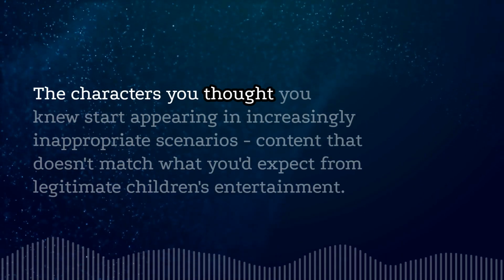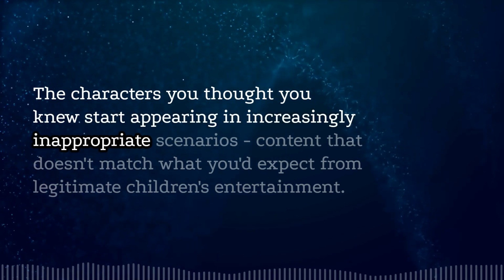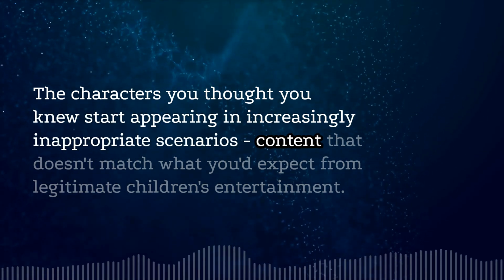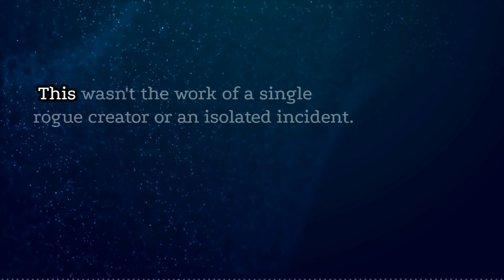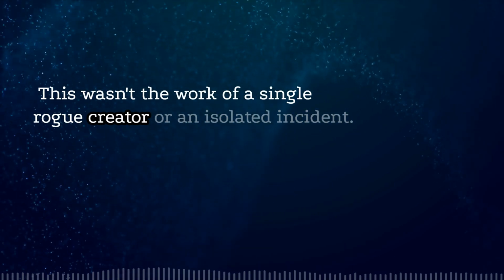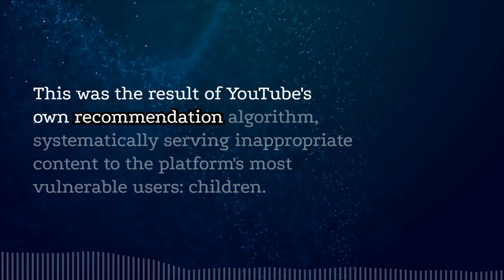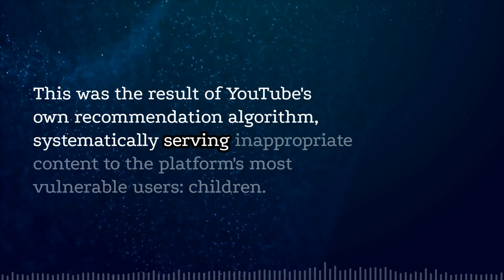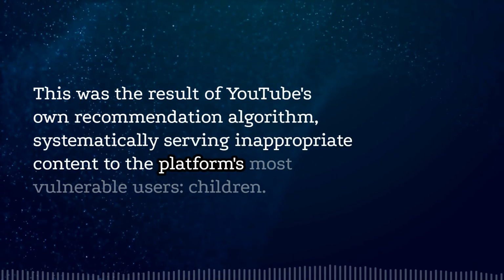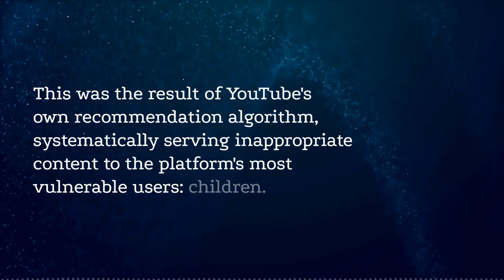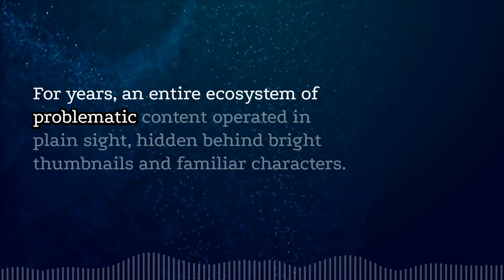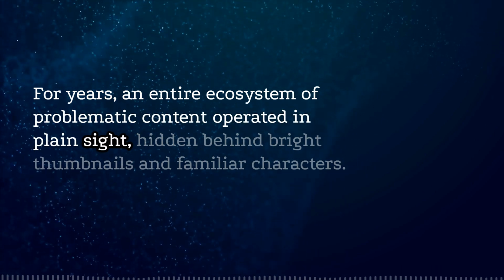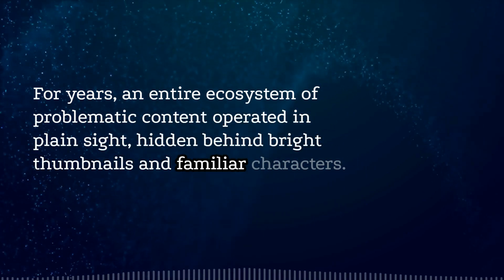The characters you thought you knew start appearing in increasingly inappropriate scenarios, content that doesn't match what you'd expect from legitimate children's entertainment. This wasn't the work of a single rogue creator or an isolated incident. This was the result of YouTube's own recommendation algorithm, systematically serving inappropriate content to the platform's most vulnerable users: children. For years, an entire ecosystem of problematic content operated in plain sight, hidden behind bright thumbnails and familiar characters.